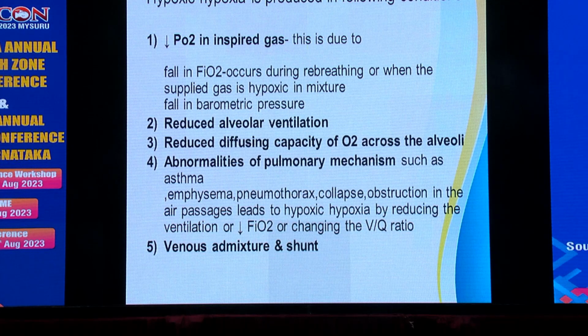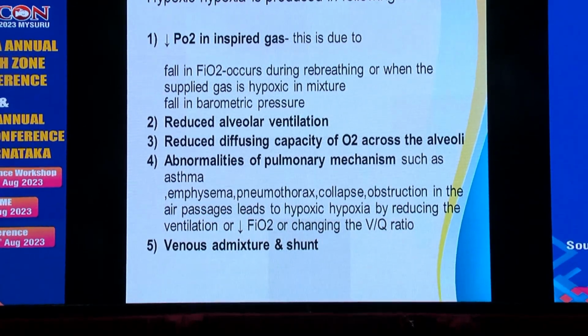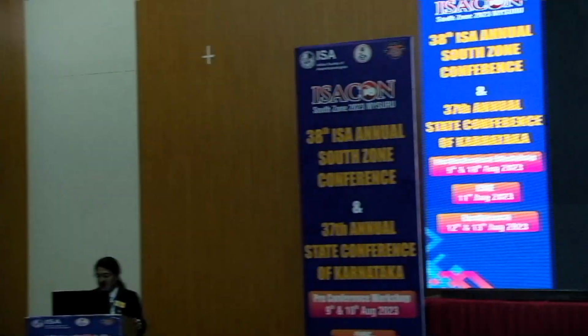So hypoxia is produced in the following conditions: when there is reduced PO2 in the inspired gas, due to fall in FiO2 during rebreathing, or when there is a gas with hypoxic mixture. Also when there is fall of barometric pressure, reduced alveolar ventilation, reduced diffusing capacity, abnormalities of pulmonary mechanics, and venous admixture and shunts. Fink effect or diffusion hypoxia, you all know, is due to nitrous oxide and nitrogen in the barometric